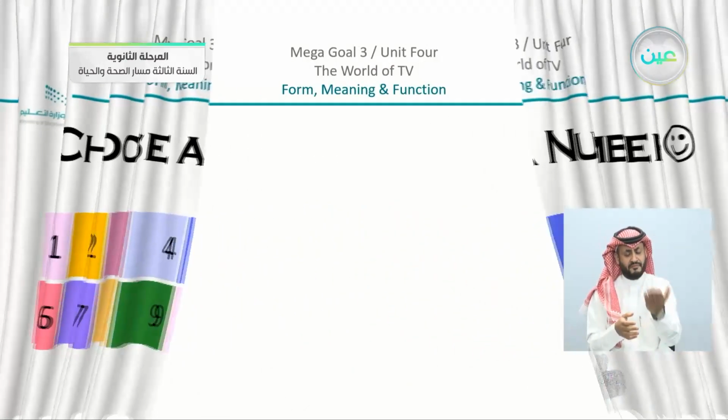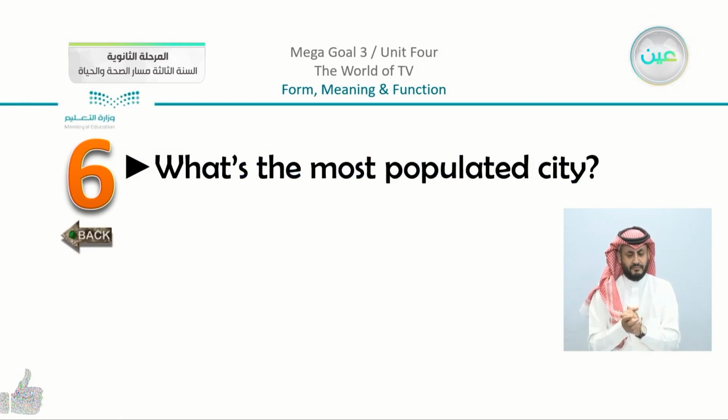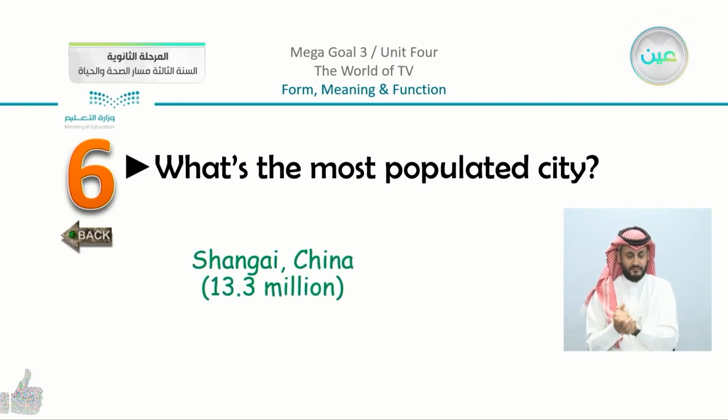Let's also choose here. We can say that we have here, what's the most populated city? So we have here most populated city. Just think about the question. What's the most populated city, which is Shanghai, China.